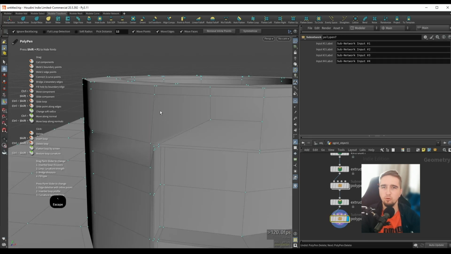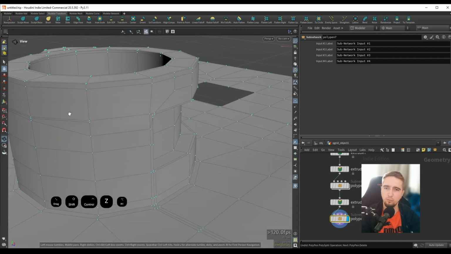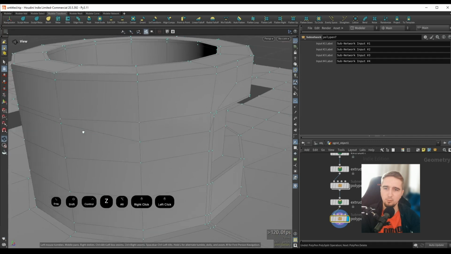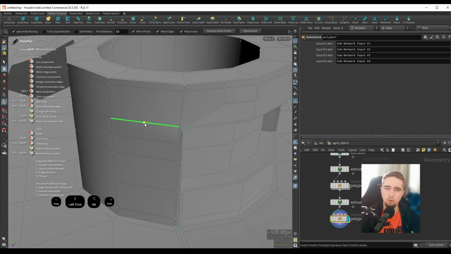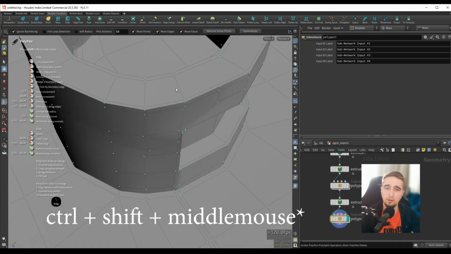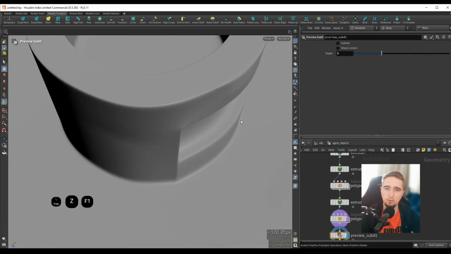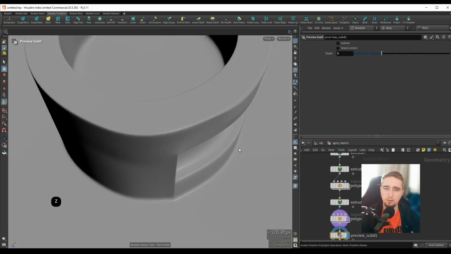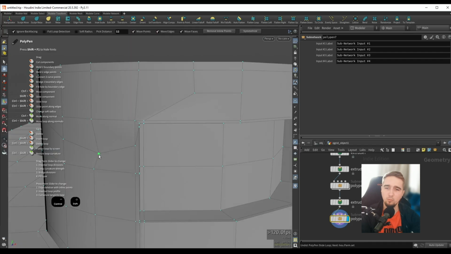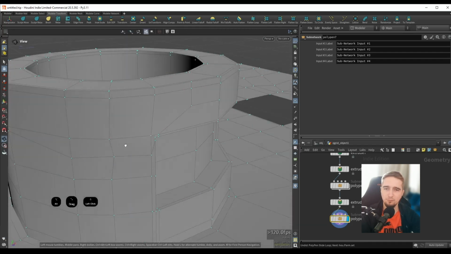There are a few tricks that you can do in terms of topology to really make this work. We would probably have to add a little bit more subdivisions here. So for example, maybe let's get rid of some of these loops over here. And now maybe I can do a Shift click to add a loop. And if I do Control Shift click, this will change the curvature of our loop. And I can hold down Z to maybe pull this in a little bit. If I press F1, we can go into subd mode, and maybe we need to adjust this. Now I'm really not doing a good job with the topology over here. This is kind of messy.